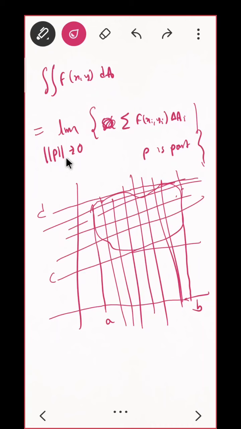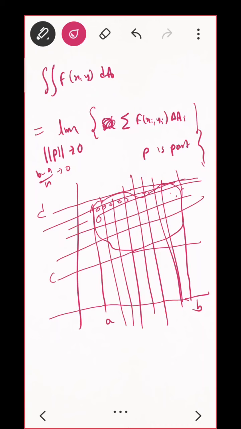Okay. What do you mean by norm P goes to 0? It means the element in the partition; in the case of a rectangle, that means (B minus A) upon N goes to 0, so the width is going to 0, and I will be just having dots here. So I just need to add everyone and I will get the whole area of that E.